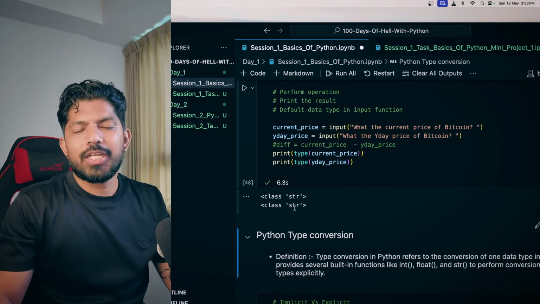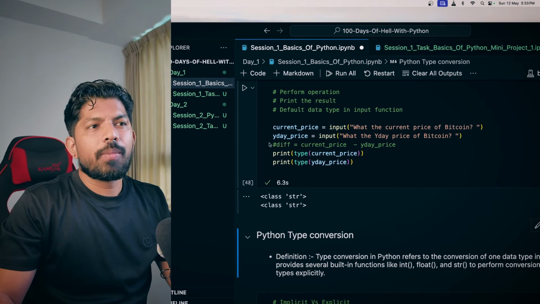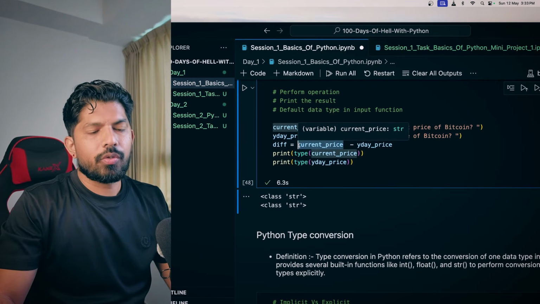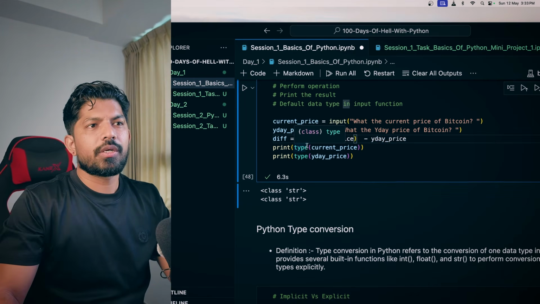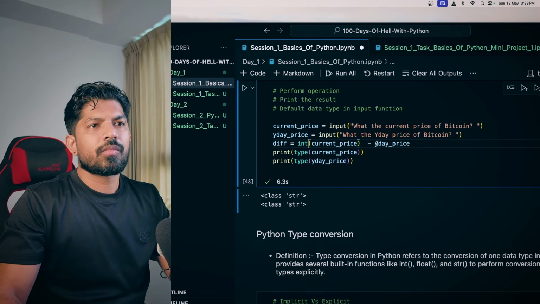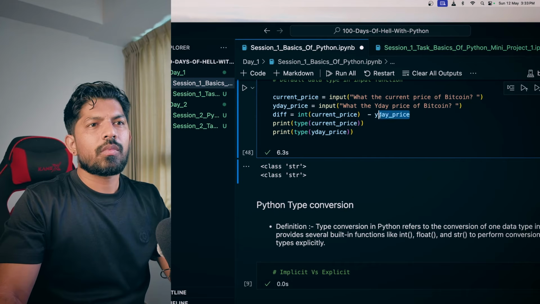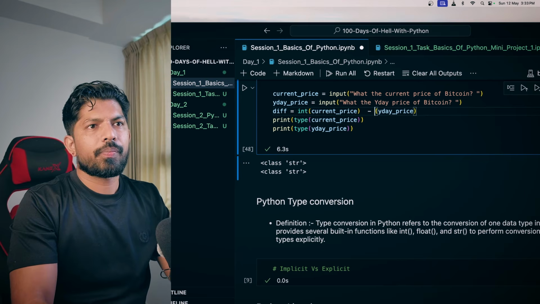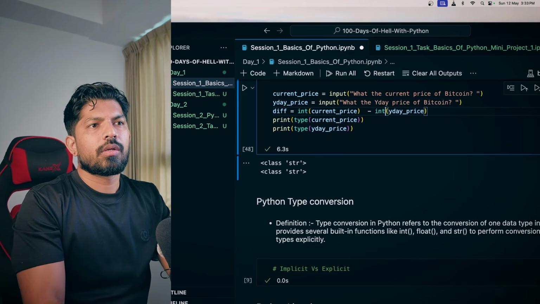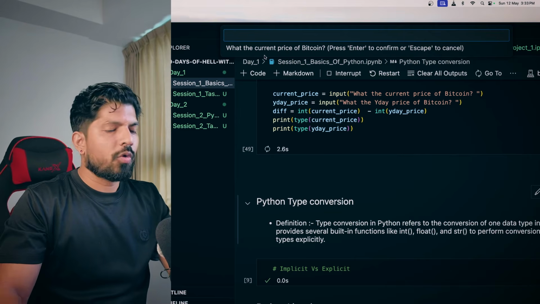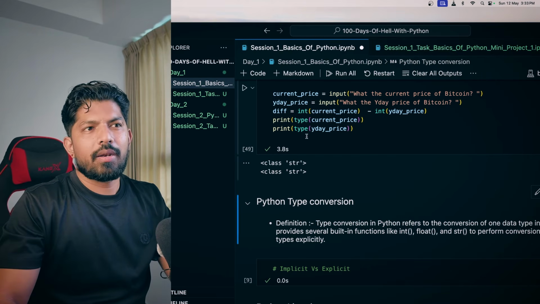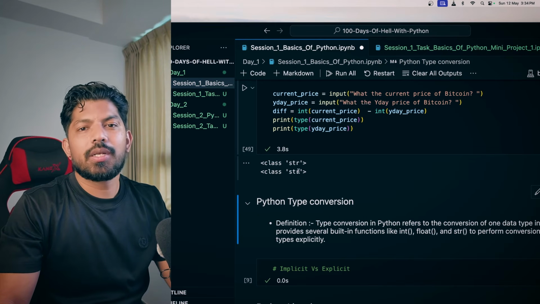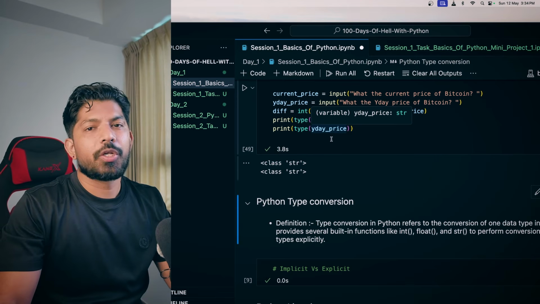In order to resolve that issue, you have two options. One is, while performing this operation, you can convert this string into an integer. You can just mention the integer function here, and here also the integer function. Now when you give any value, it will not throw an error, right? But one more thing: when you change the data type this way, it will not change the original data type, correct? It is only changing in that particular operation.